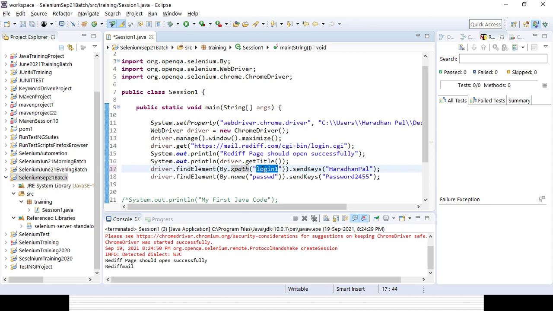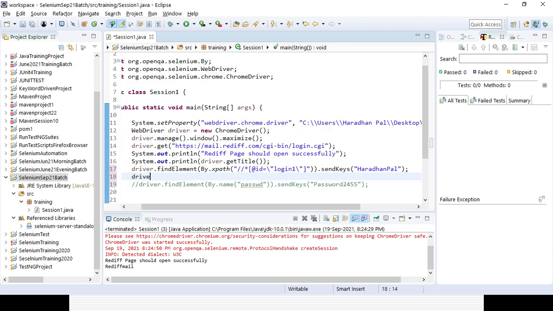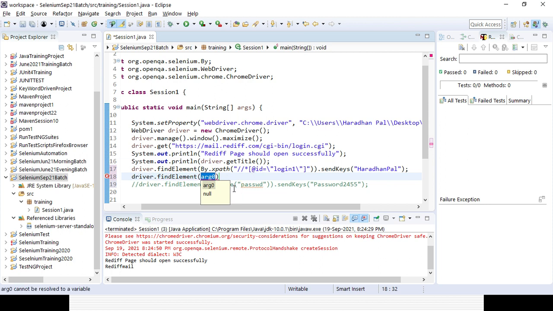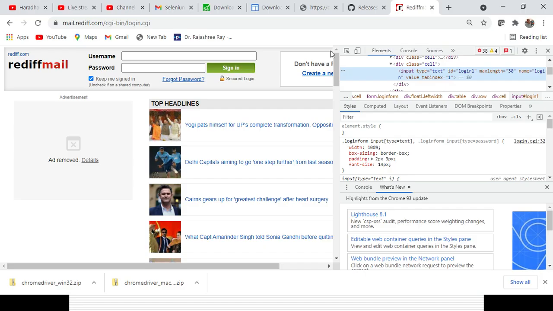Driver dot findElement, here By dot CSS selector, and for the other field you can give the CSS selector. Let's give it the default one. I am not creating any customized one, so we'll be creating in the upcoming sessions how we can create or customize a CSS selector or XPath, which is very critical.